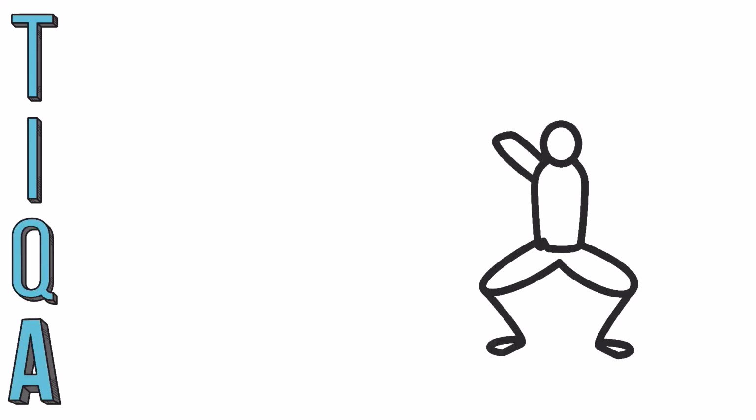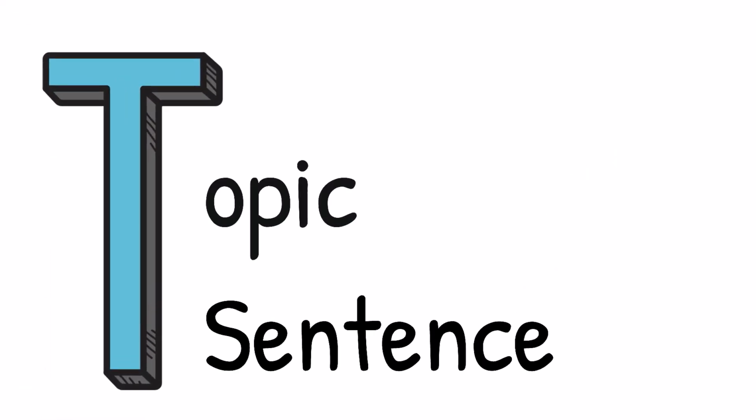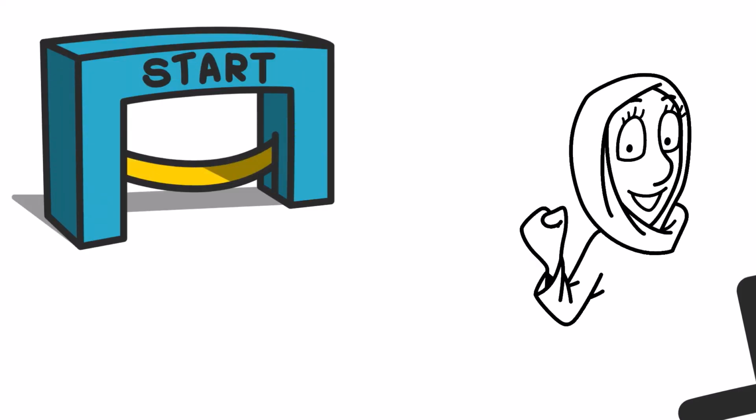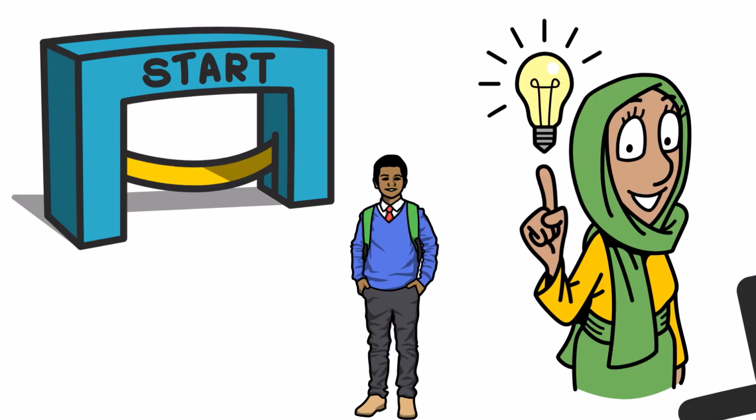Here's a way to build a strong paragraph. The TIQA strategy. T is for topic sentence. Start with a sentence that clearly states your main idea. Example. School uniforms help create a better learning environment.